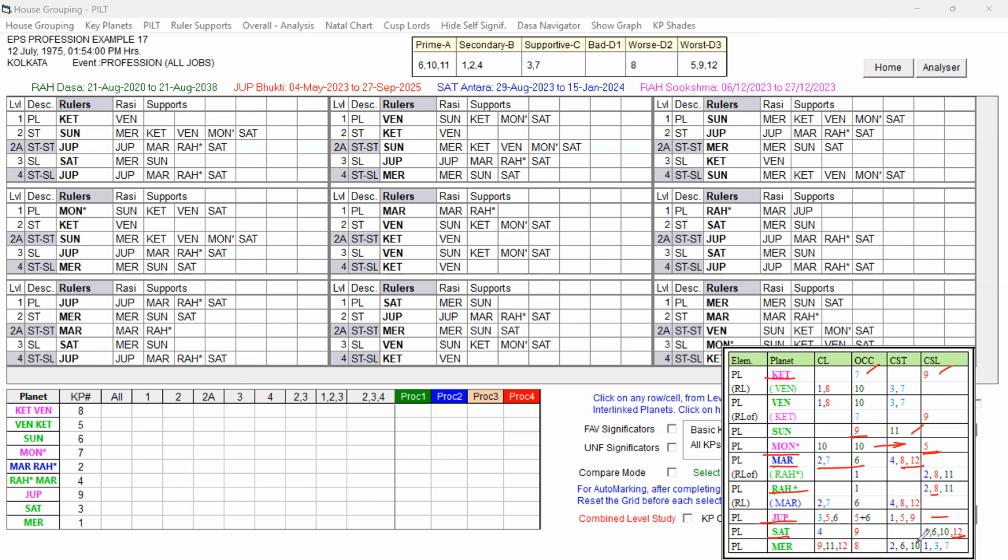Because of the 4, 6, 10 cuspal sublord, favorable strength is more, so it is light green. According to the type of profession, he is working abroad, or he is working in an MNC company. A multinational company has got various branches, and the head office will be in abroad. So this is supportive for both. That is the reason it is given light green.